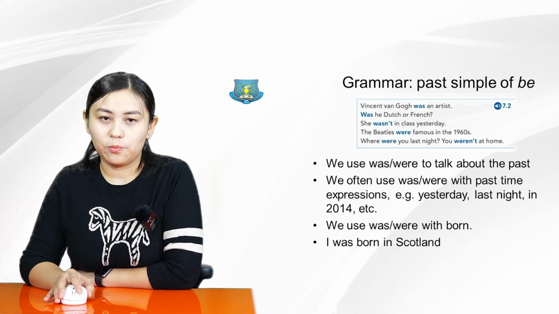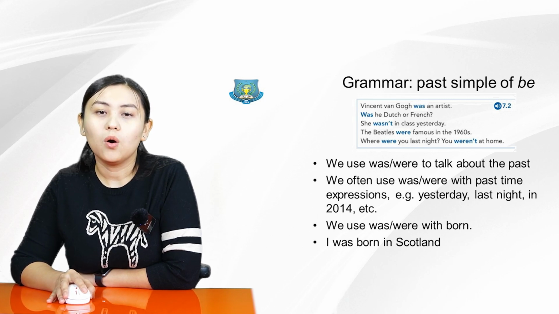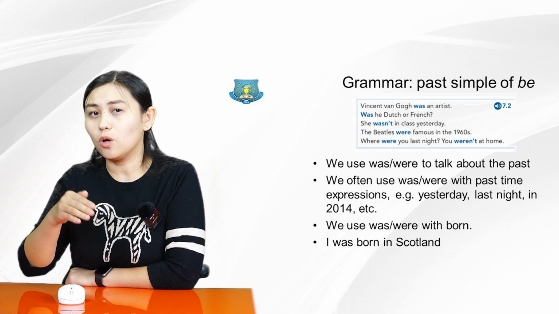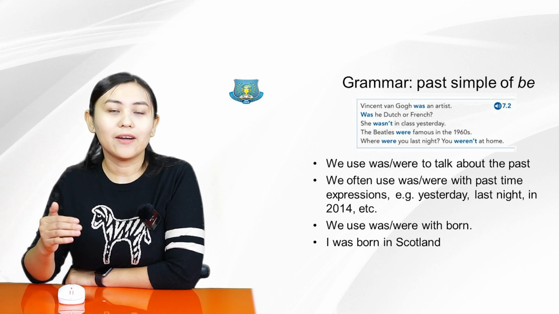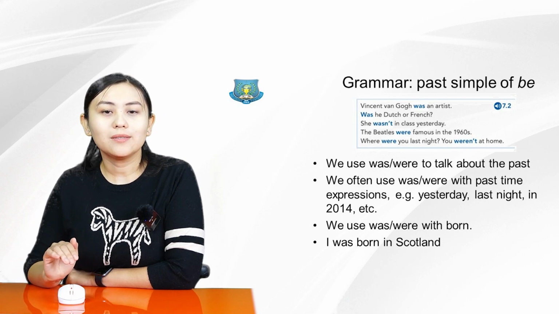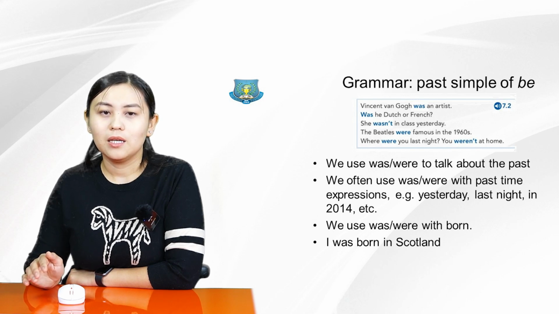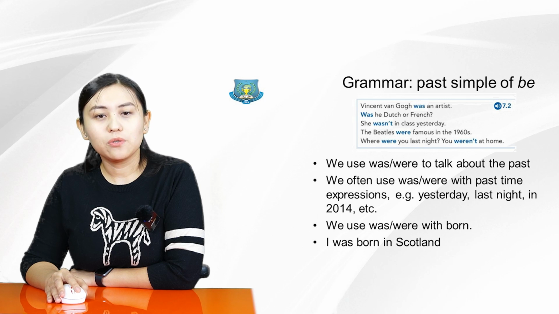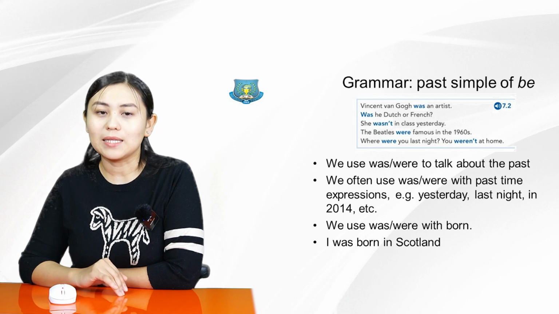Grammar for past simple of be. Here are some examples I'm going to read. Vincent van Gogh was an artist. He doesn't exist right now, so that's why we use past simple of be. He was an artist. Was he Dutch or French? She wasn't in class yesterday. The Beatles were famous in the 1960s. Where were you last night? You weren't at home. So, according to this grammar, we use was and were to talk about the past. It doesn't exist right now, it was in the past.